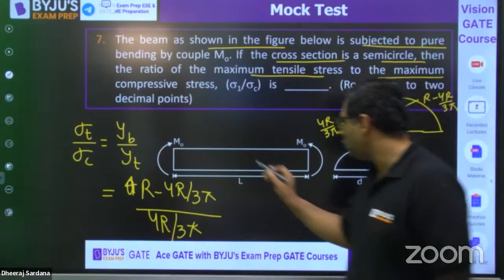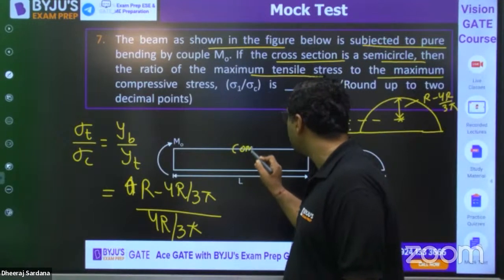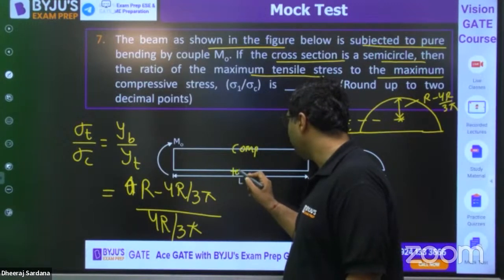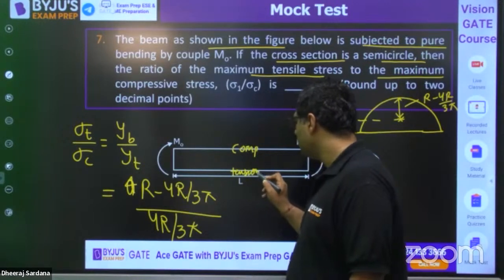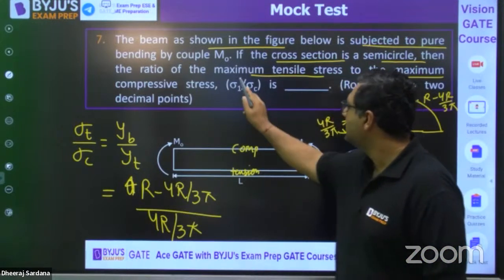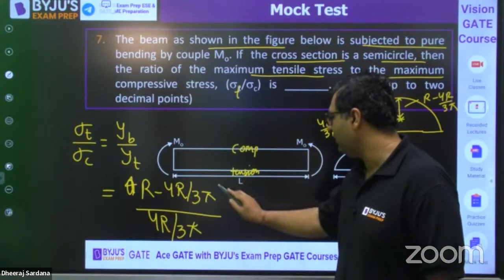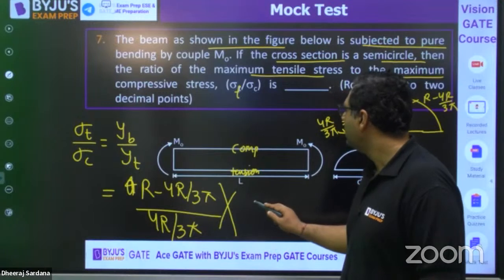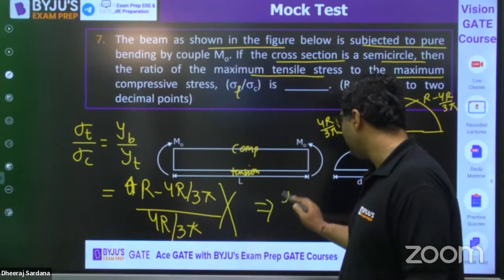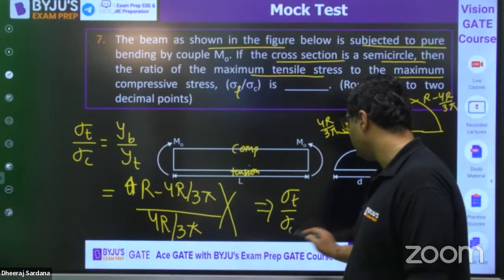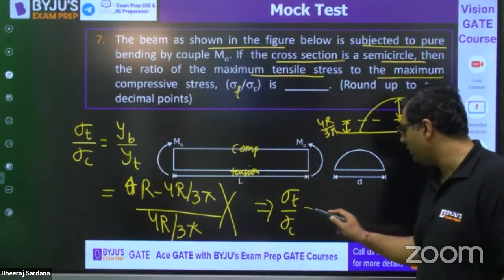Okay. So at the top fibers we have compression and at the bottom fiber we have tension. They asked about sigma T by sigma C. I feel I have done it opposite. It will be sigma tensile by sigma compressive. Tensile is at the bottom fiber, na?